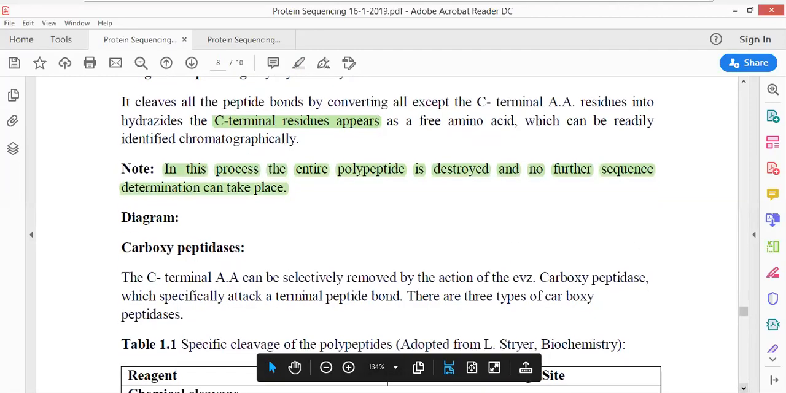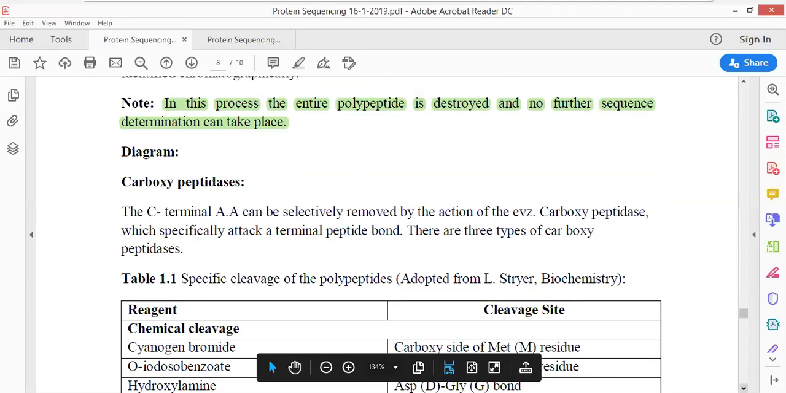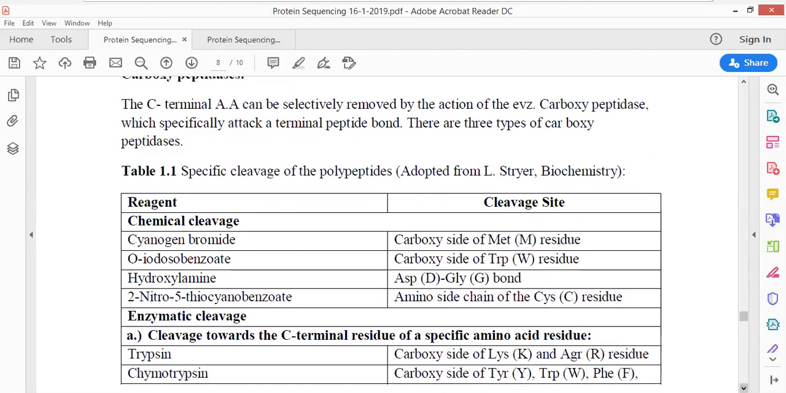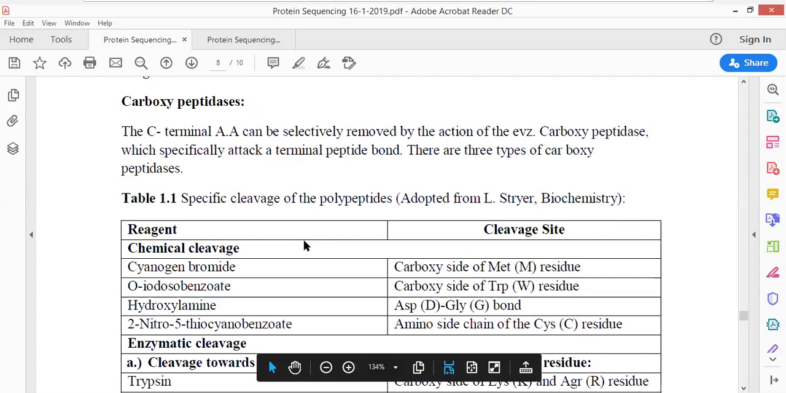Another method that is being used is referred to as enzymatic cleavage. Now there are several different types of enzymes that could be used, and there are chemical methods, the chemical cleavage method.